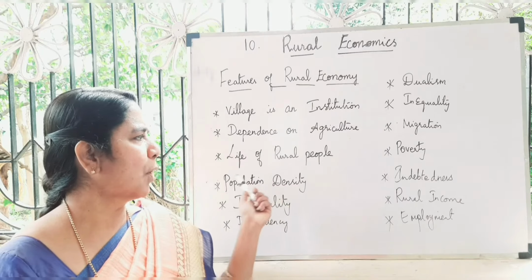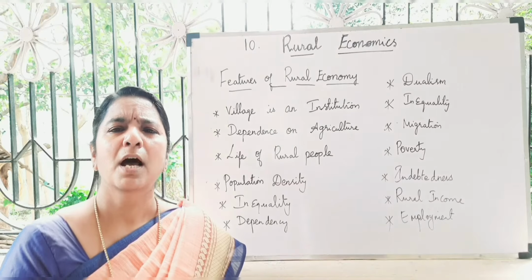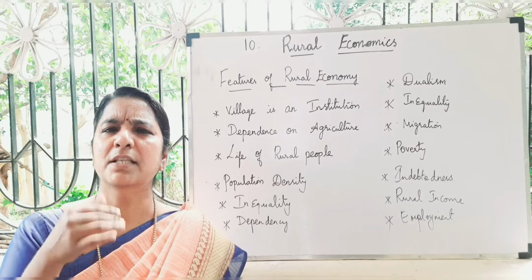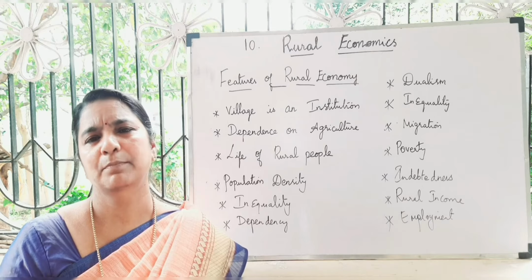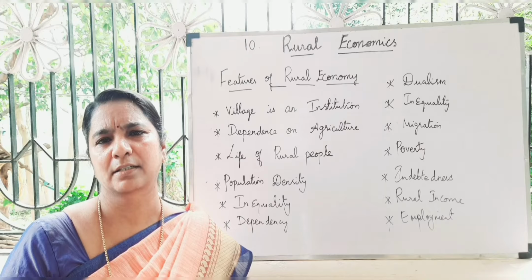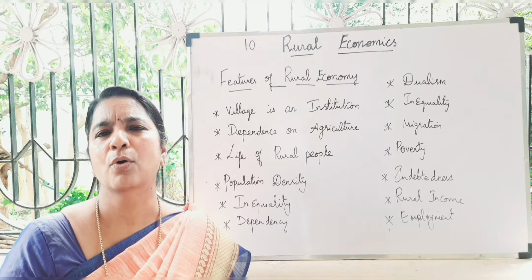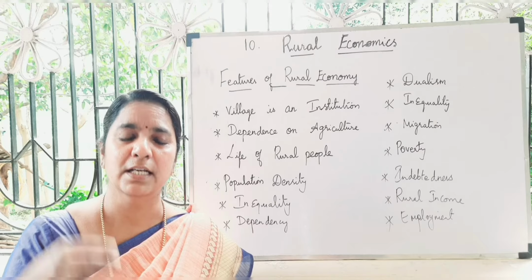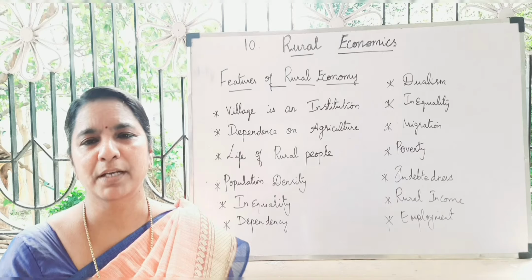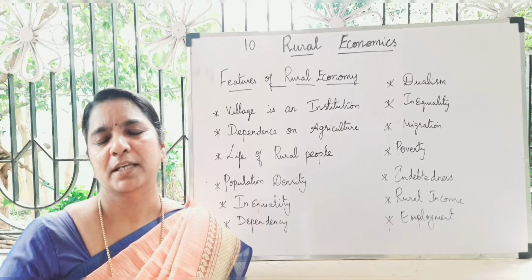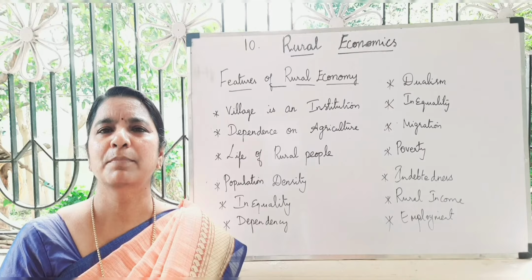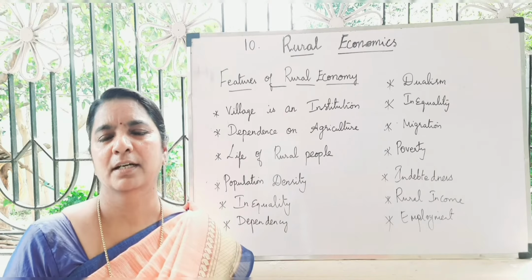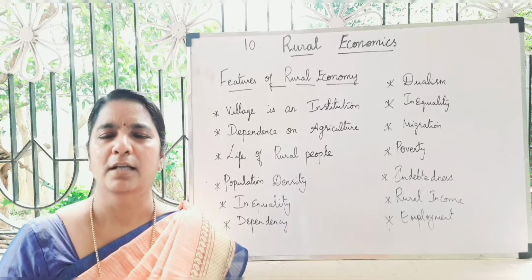Next is population density. Population density means how many people are living per square meter. In the villages, people will be scattered, and their houses will be scattered. They may be settled in their farm area or agriculture area only, unlike in urban areas or towns. There the people will be scattered in their own farms, with a distance from one house to another house.